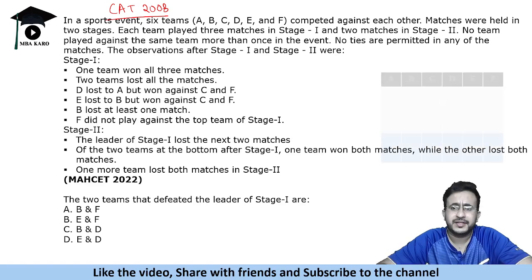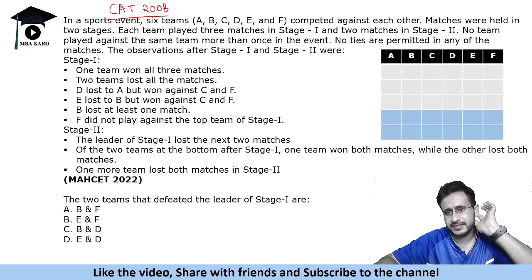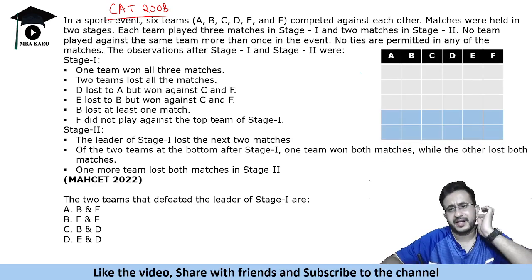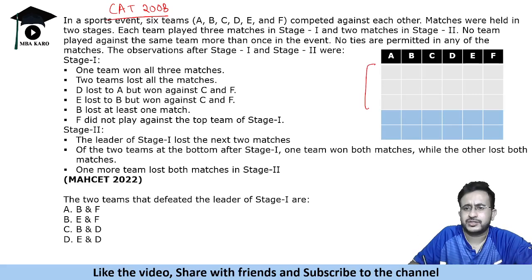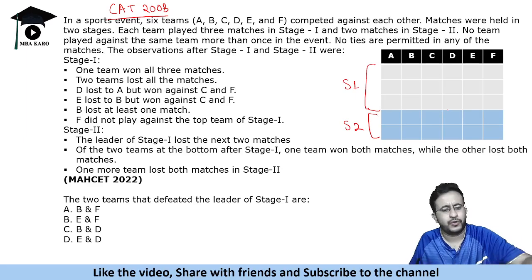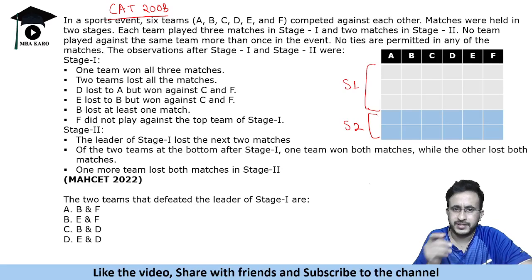अब इसमें क्या करते हैं, हम एक टेबल बनाते हैं, ठीक है। So let us say these are teams A B C D E F, and this is the grey one is stage 1 and this is stage 2. So we will find out कि किसका मैच किस टीम से हुआ और कौन विनर बना। Okay, that is what we have to find in this.